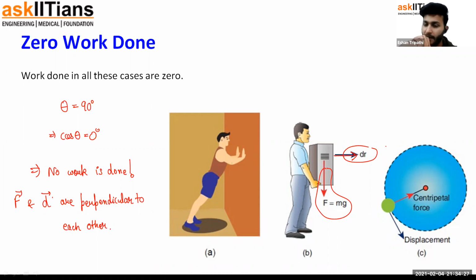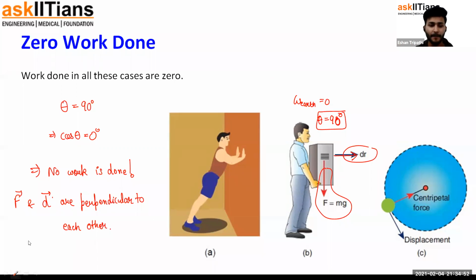No, it's not causing this displacement. Is it trying to oppose this displacement? No, it's not even opposing it. So it's not trying to stimulate it. It's not trying to oppose it. It has no contribution towards this displacement. That means work done by Earth in this case is 0 because theta is equal to 90 degrees.